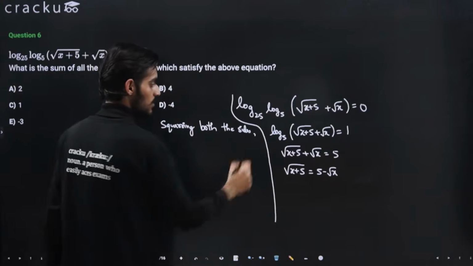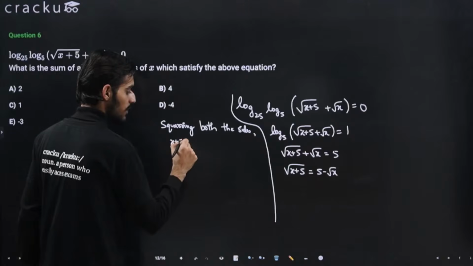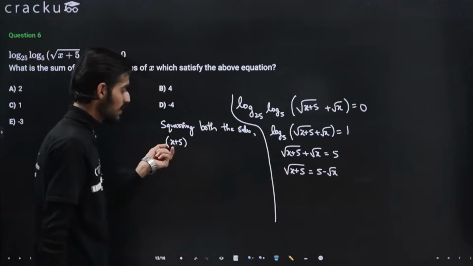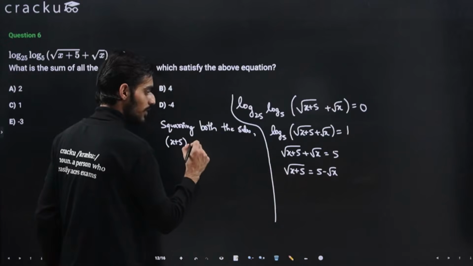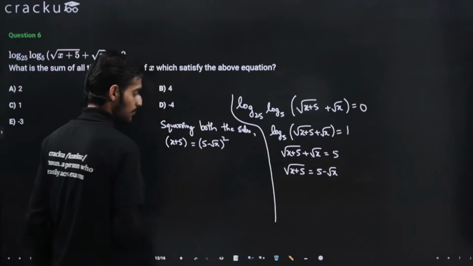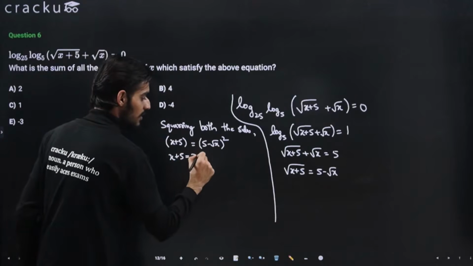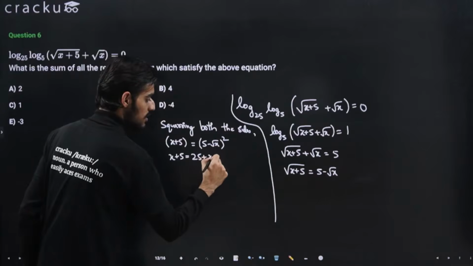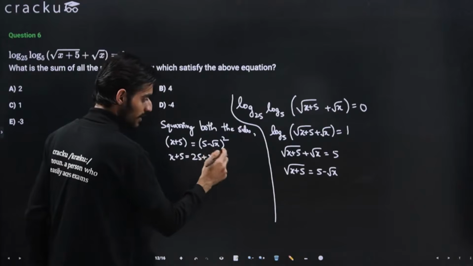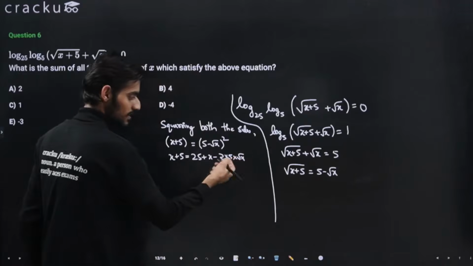Squaring both the sides, the square root will be removed and this will come out to be x plus 5, and here this will be 5 minus root x whole square. So x plus 5 equals 25 plus x minus 2ab, that is 2 into 5 into root x, that is 10 root x.